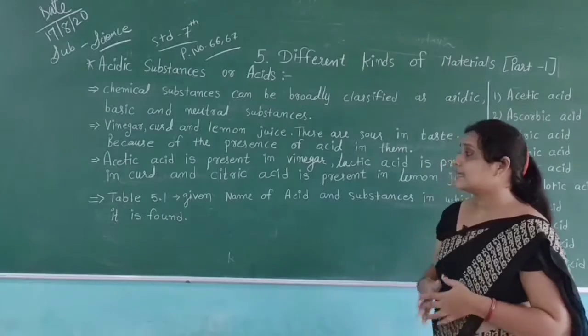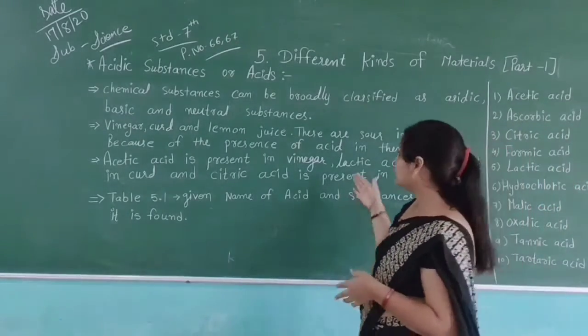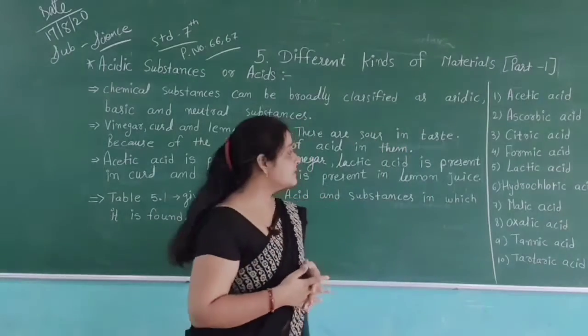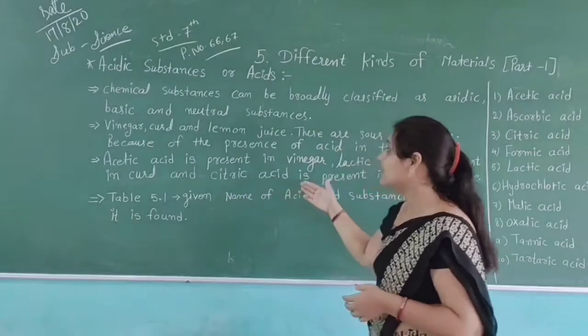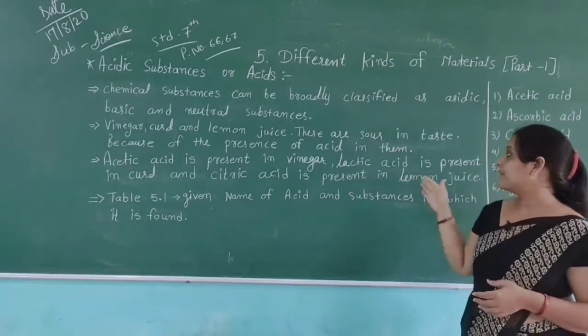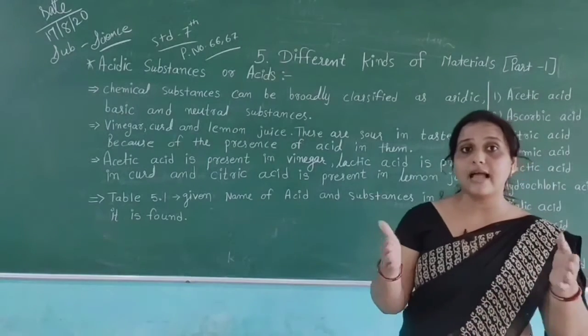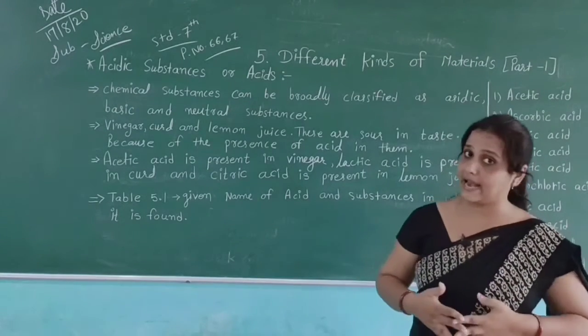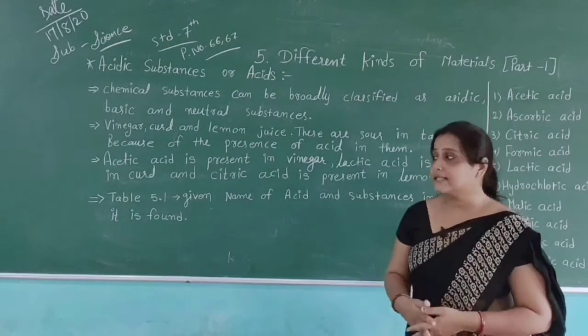Acetic acid is present in vinegar. You can see acetic acid is present in vinegar. Then lactic acid is present in curd. Then citric acid is present in lemon juice. In different fruits, different acids are present according to their chemical substances.